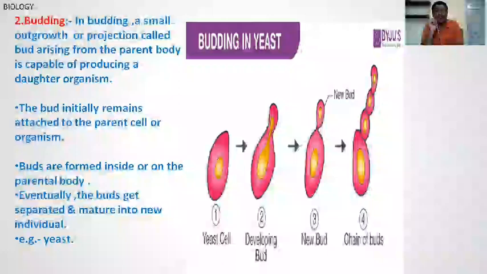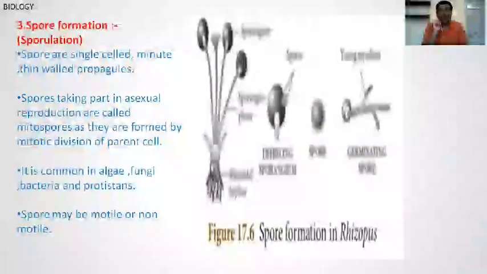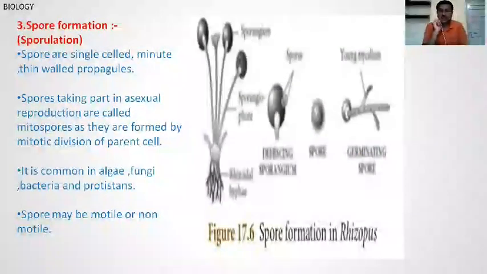Okay, then next, third, spore formation. Hence, it is also called sporulation. Spores are single-celled, minute, thin-walled propagules.